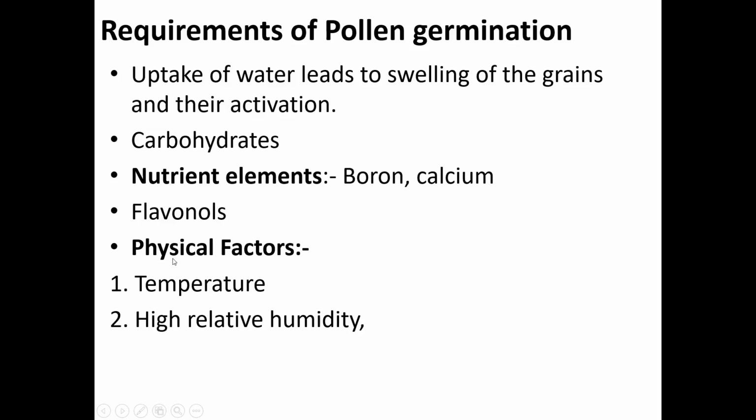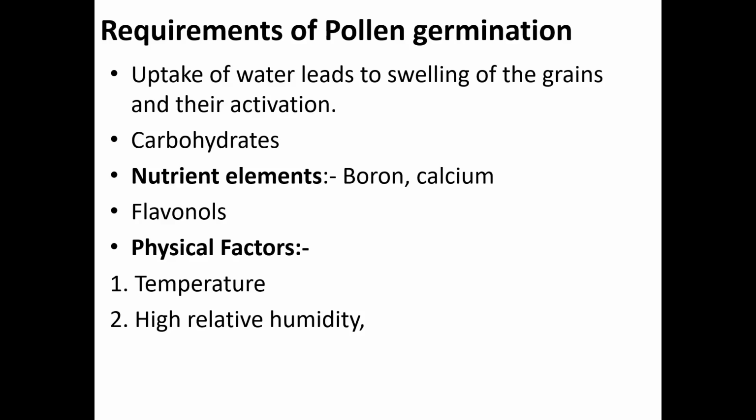There are also many physiological factors, for example temperature and humidity. High relative humidity is a basic requirement for pollen germination. Temperature is the most important factor for the growth of the pollen tube. The growth rate is appreciably enhanced with an increase in temperature. The optimum temperature required is 20 to 30 degrees Celsius.